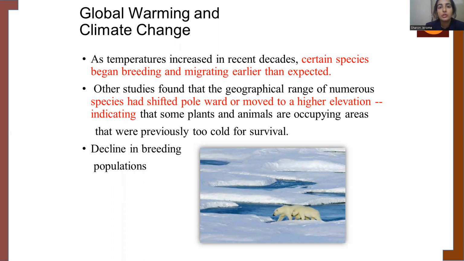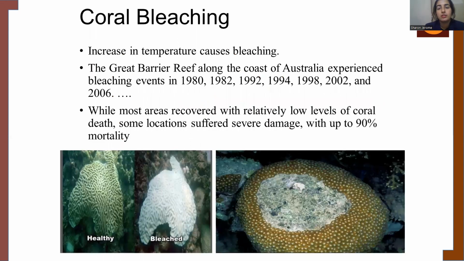But nowadays, due to global warming and climatic changes, the severity of temperatures in these areas has reduced, which has made the species occupy those areas. Moreover, global warming and climatic changes have also led to a decline in the breeding population.